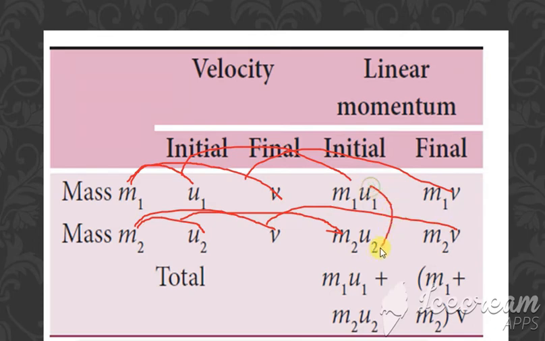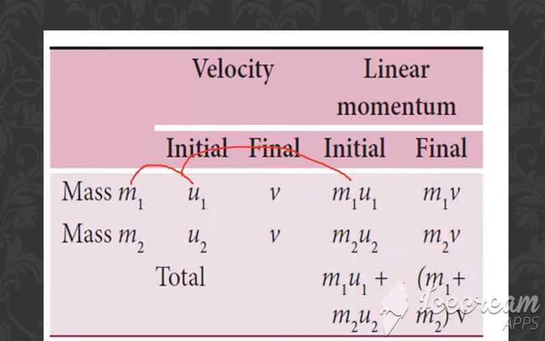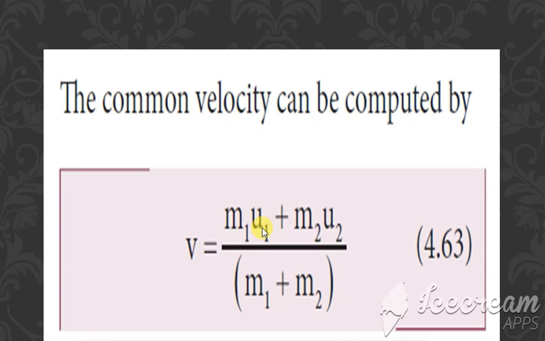So add these, we get the total initial momentum, and add these, we get the total final momentum. The total initial and final momenta are equal, so we equate both. So we get m1 u1 plus m2 u2 is equal to m1 plus m2 into v. If we need the value of v alone, bring this term down. So we get v is equal to m1 u1 plus m2 u2 divided by m1 plus m2.